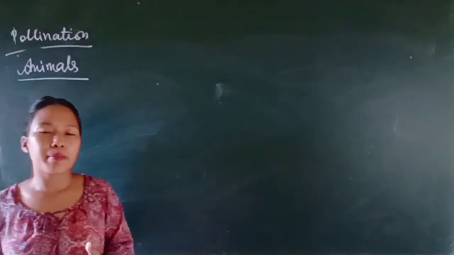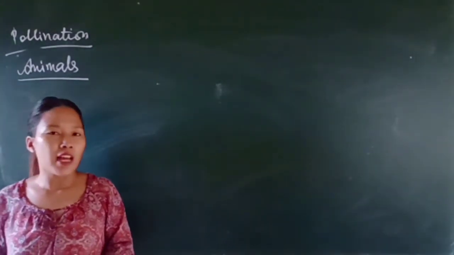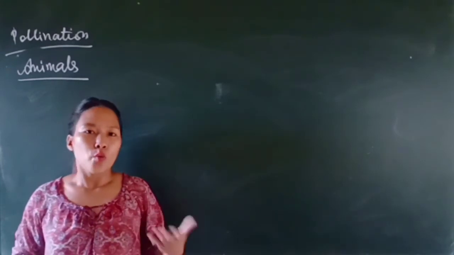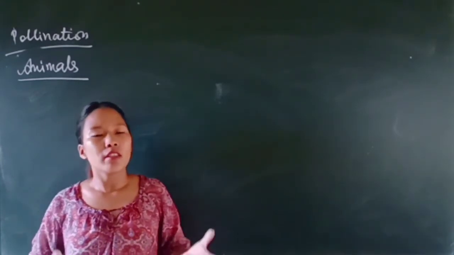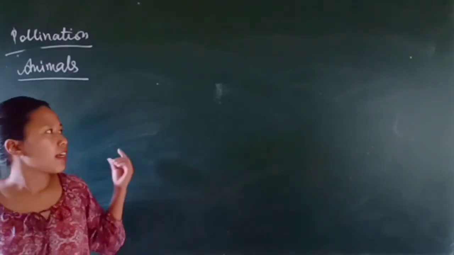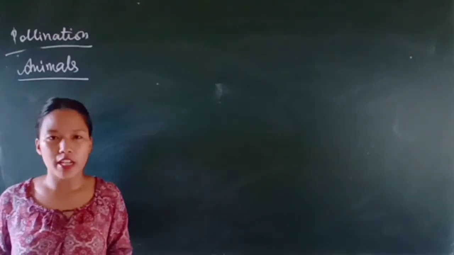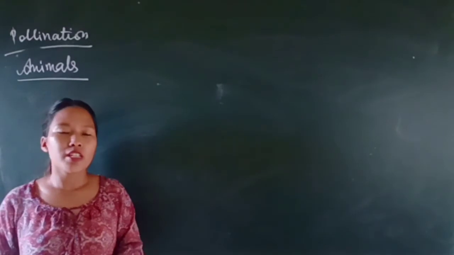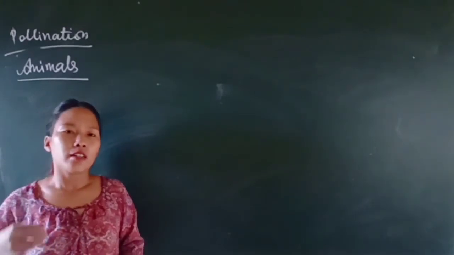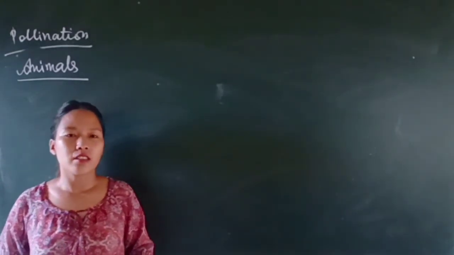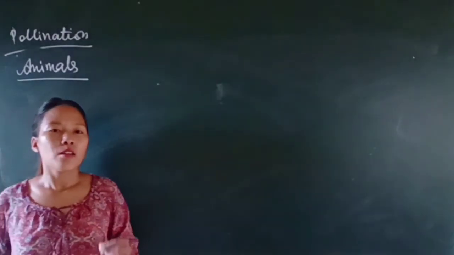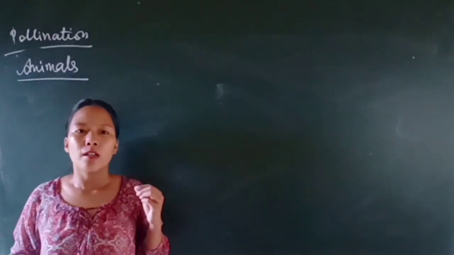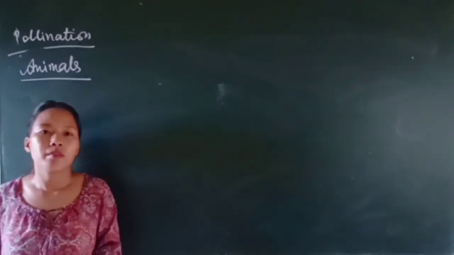Animals like bees, butterflies, flies, beetles, wasps, ants, and all these animals are agents of pollination. Among all these animals, pollination is mostly carried out by insects. That means insects are the most dominating agents of pollination.